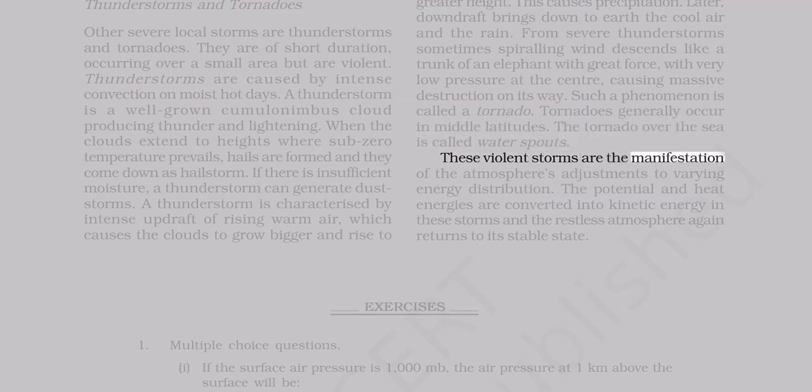These violent storms are the manifestation of the atmosphere's adjustments to varying energy distribution. The potential and heat energies are converted into kinetic energy in these storms, and the restless atmosphere again returns to its stable state. Atmospheric circulation and weather systems.